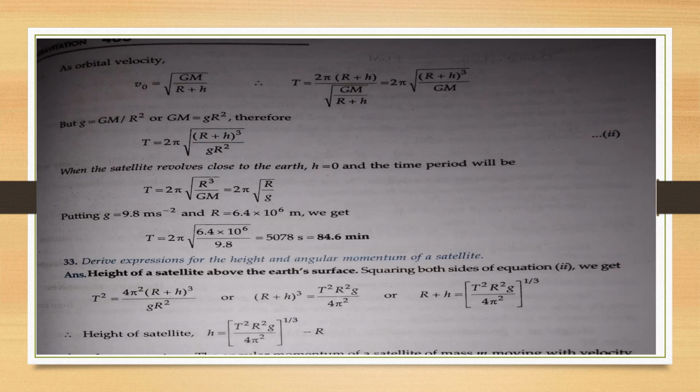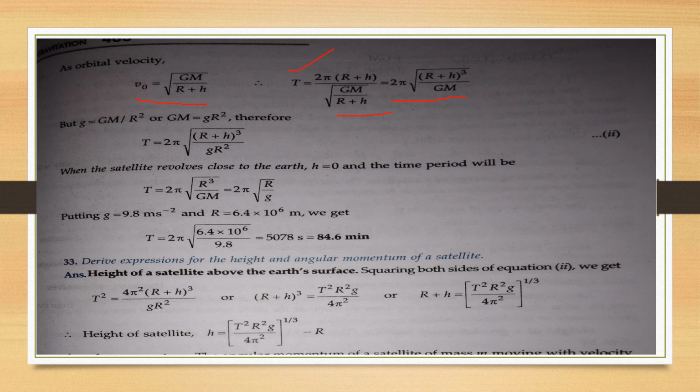To calculate the value of the time period mathematically, we know the formula for the orbital velocity: V_0 is equal to under root of GM divided by R plus h. So in the formula of the time period, put the value of the orbital velocity and solve it. We get the result 2 pi under root of (R plus h) whole cube divided by GM.